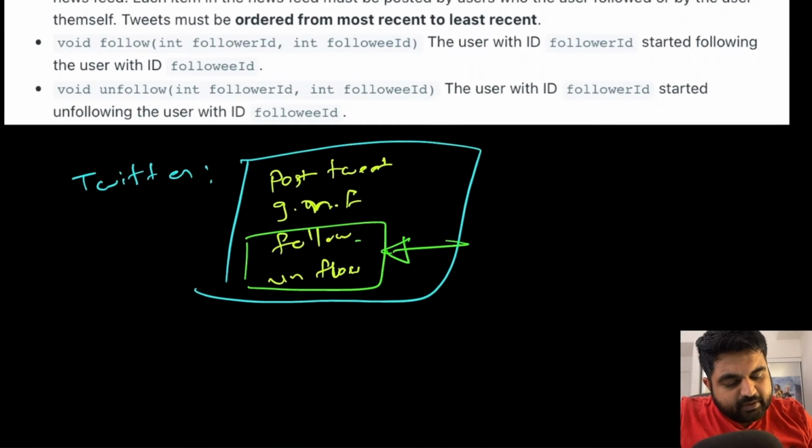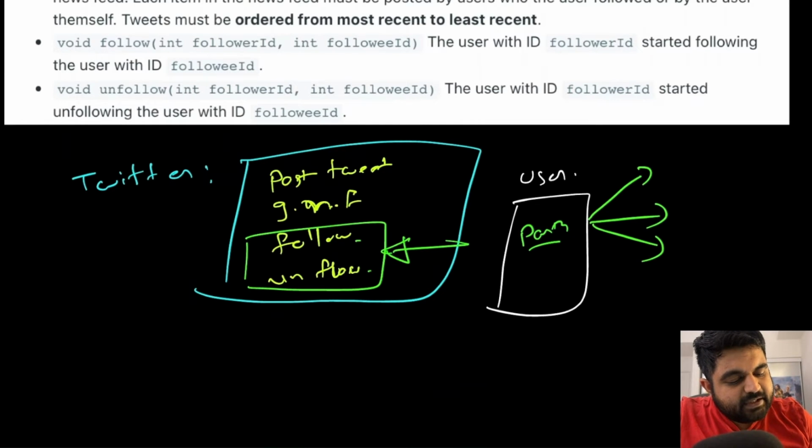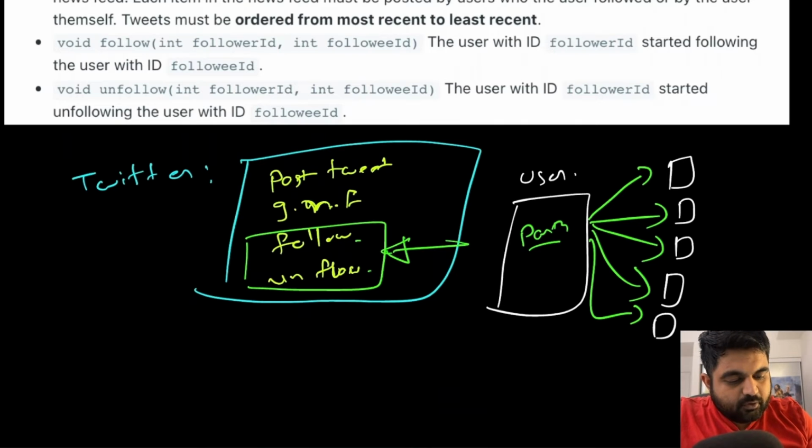Now for the following and unfollowing logic, basically we have two sets of users. So let's say that I am currently a user. Okay, now I am a user, my name is Parth, and that's it. Now there are a bunch of different users just like me that I'm currently following, and they also have their own buckets of users, and they might also follow me back. Some might, some might not, and they may also be following a bunch of different more users as well.